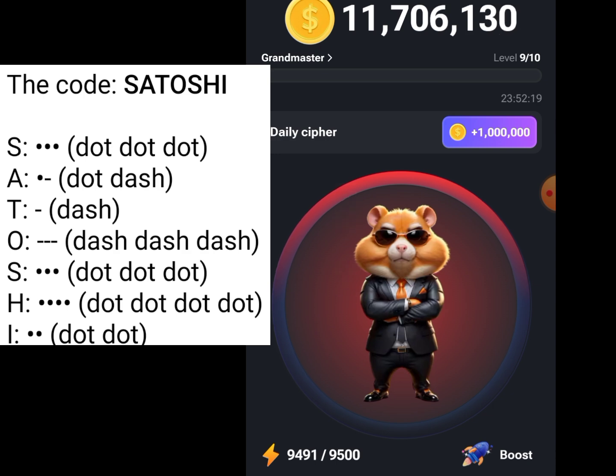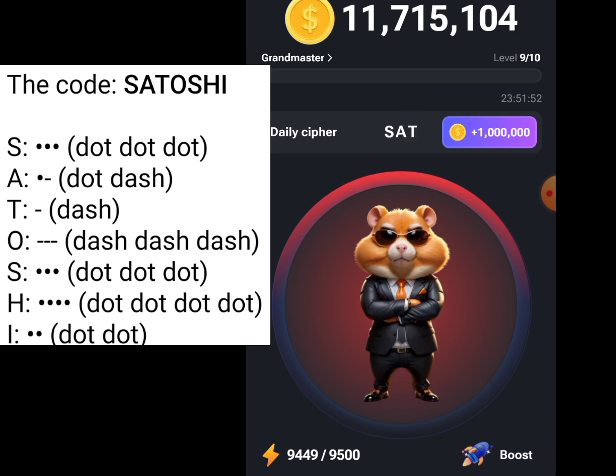You get it? Now the first letter we have here is S, so that's 3 dots. We are going to tap it 1, 2, 3. So that's our S. Then A is a dot and a dash, so we're going to tap, then press and hold. So that's our A. Then our T is a dash, so you press and hold. So we have our T.